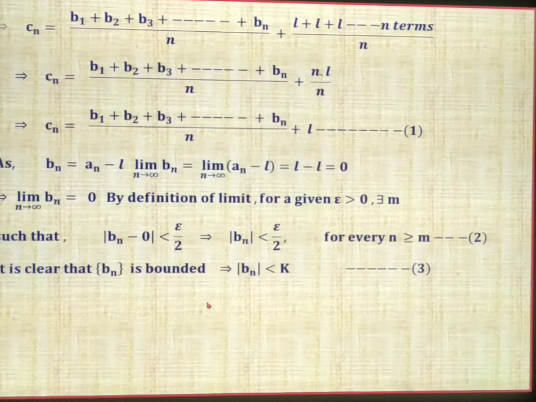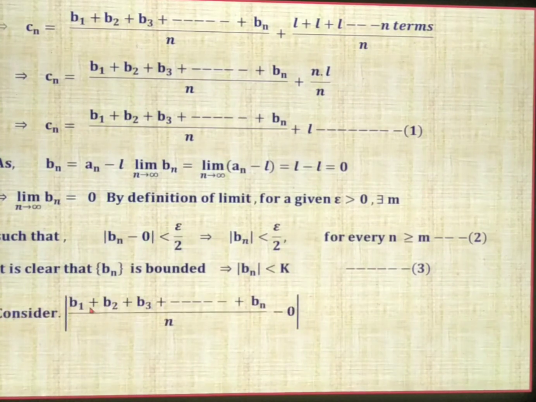1, 2, 3. Keep in mind. Now to consider this one: consider the modulus of (b1 plus b2 plus b3 plus up to bn) divided by n minus 0. Our idea is to show that this whole modulus is less than epsilon.